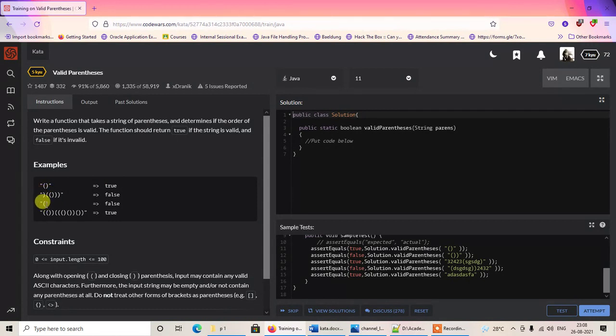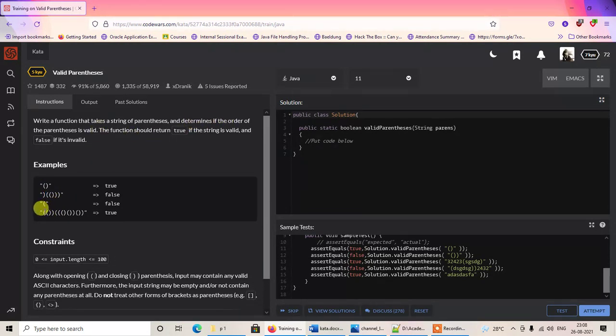In the next statement, we have got a single first bracket. So obviously this is a false string or an invalid string, because in this case the opening first bracket is not followed by a corresponding closing first bracket. So in the second and the third examples, the number of parentheses in the string is not evenly matched. For every opening bracket there is not a corresponding closing bracket. So the order is not valid.